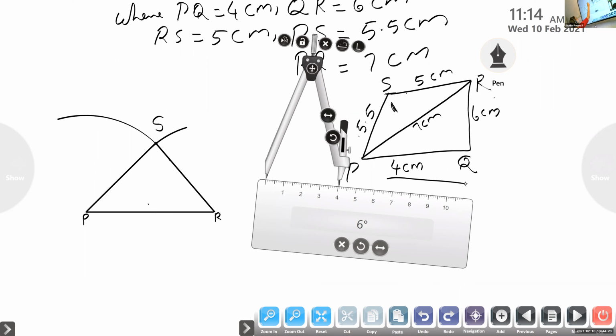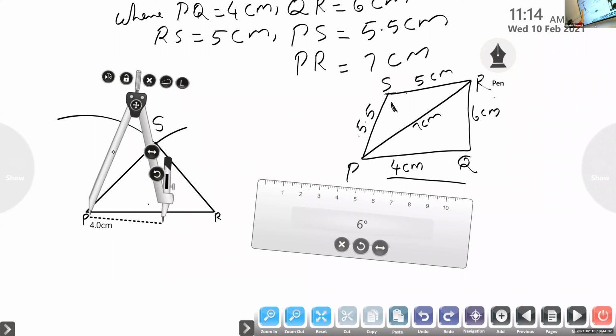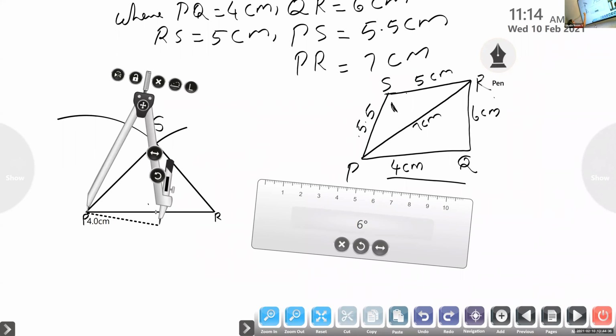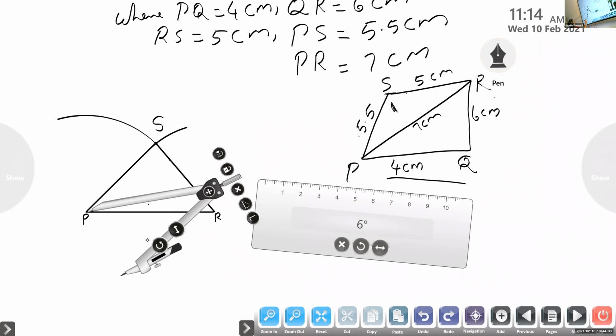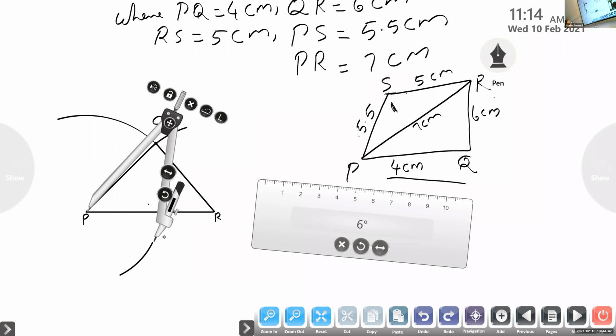Take the compass, point it on P, then draw an arc.